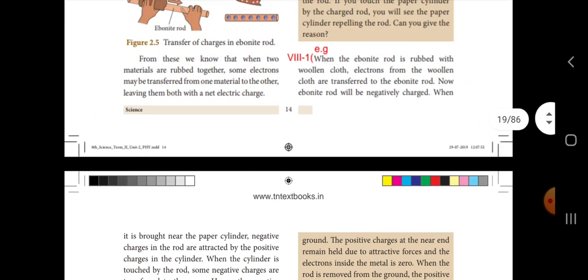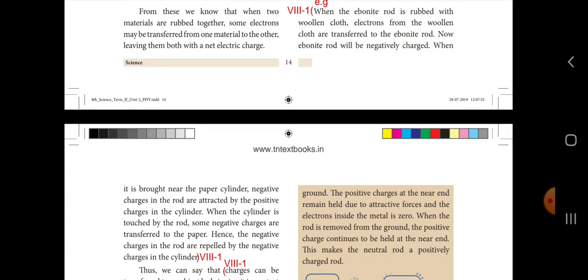For example, when the ebonite rod is rubbed with woolen cloth, electrons from the woolen cloth are transferred to the ebonite rod. So, the ebonite rod will be negatively charged. When it is brought near the paper cylinder, negative charges in the rod are attracted by the positive charges in the cylinder. When the cylinder is touched by the rod, some negative charges transfer to the paper. Hence, the negative charges in the rod are repelled by the negative charges in the cylinder.